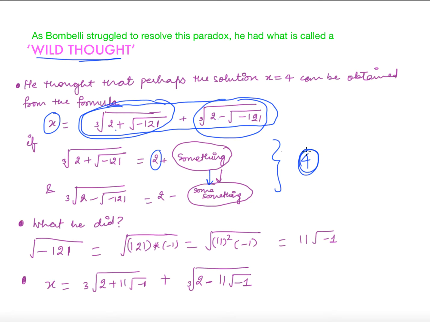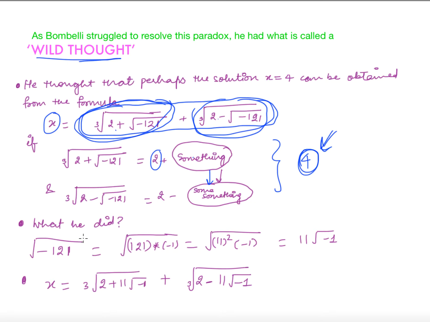And he knew that 4 is the answer. So he thought, I want something such that this is equal to 2 plus something and this is equal to 2 minus something, so that he can add these two quantities to get his 4.